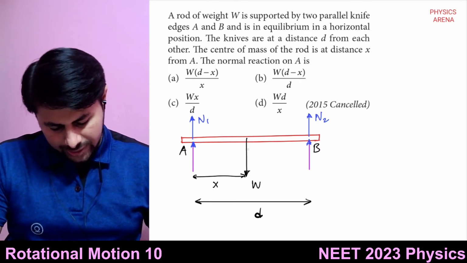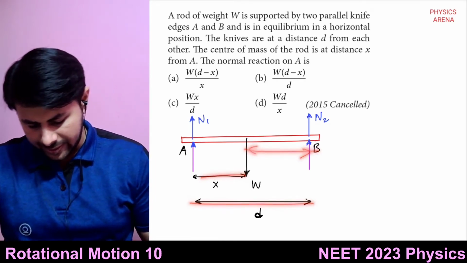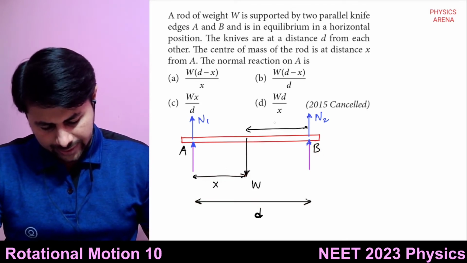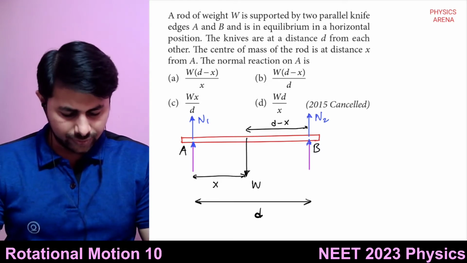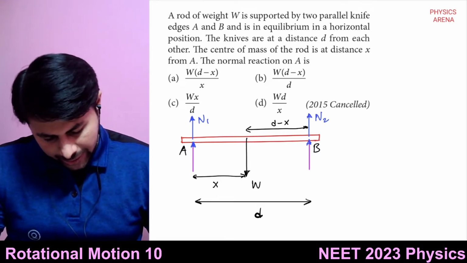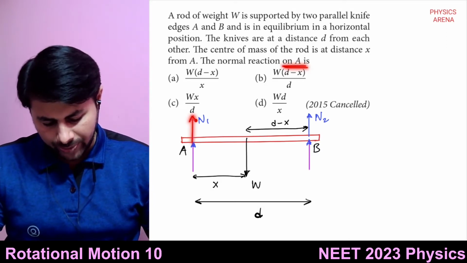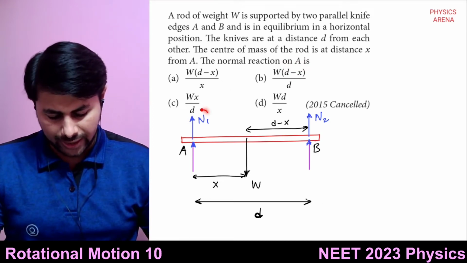How much would be this distance? This distance will be equal to D minus x. Now we have to find the normal reaction on A, so we want to find N1.